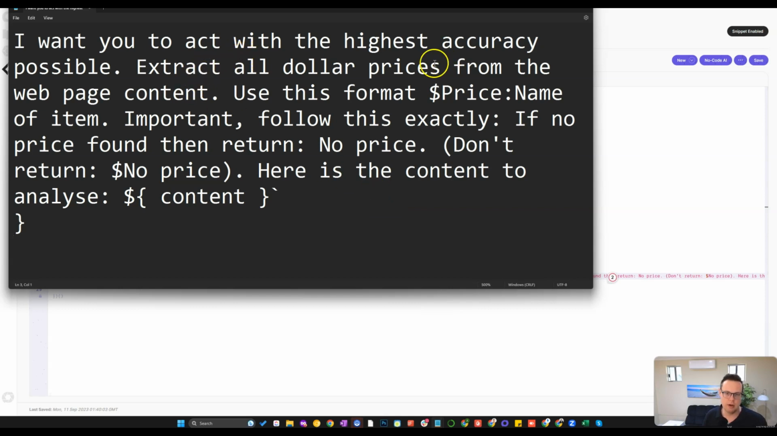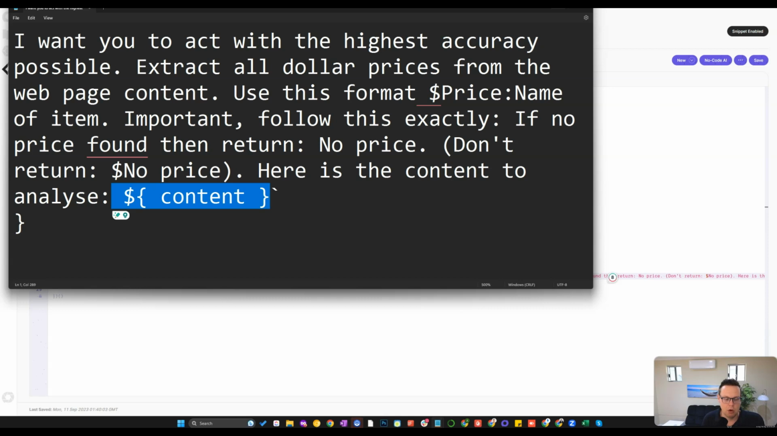I want you to extract with the highest accuracy possible. Extract all dollar prices from the web page. Use this format, dollar price, and then the name of the item. Follow this exactly. If no price is found, then return no price. Don't return other stuff basically. And then here the content is passed into the ChatGPT formula, so ChatGPT can see all of the text on the page.